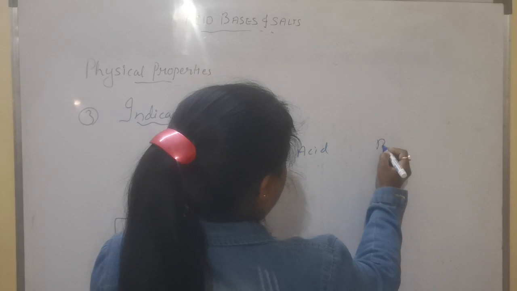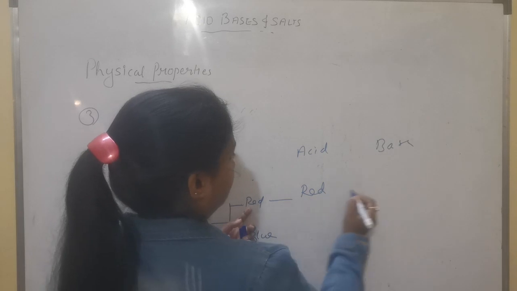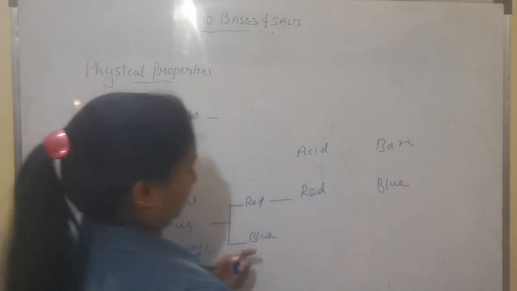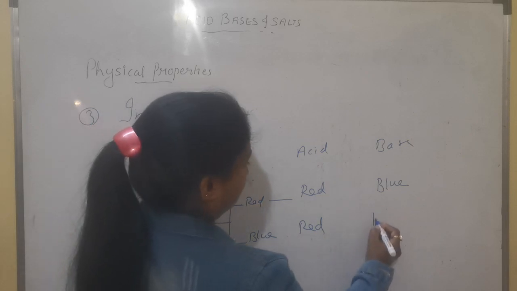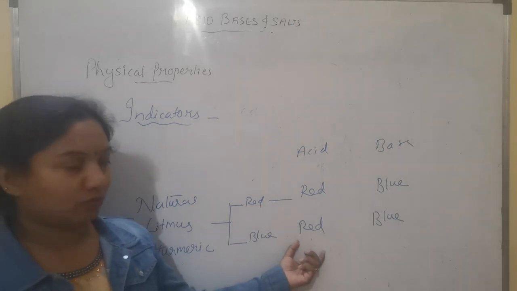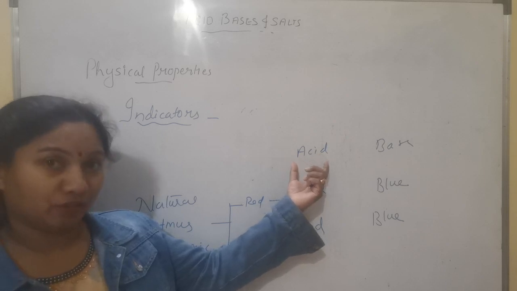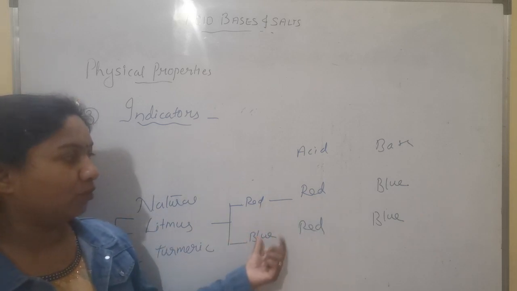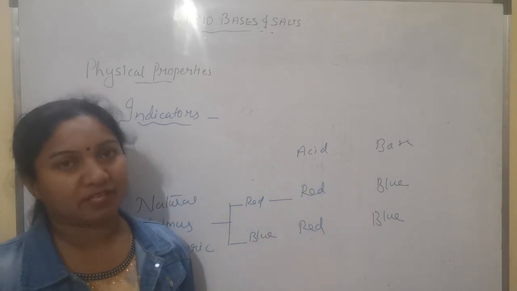So acid and base. Red litmus will remain red in acidic medium and it will change to blue in basic medium. And blue litmus paper will change to red in acidic medium and will remain blue in basic medium. So just to learn, you could make a trick like red is the color of danger, sign of danger. So litmus paper changes into red. Both red and blue will change to red color in acidic medium, whereas it will remain blue in basic medium.